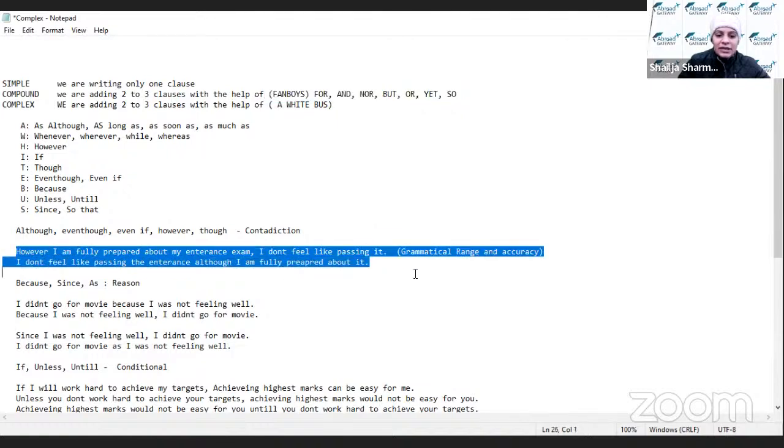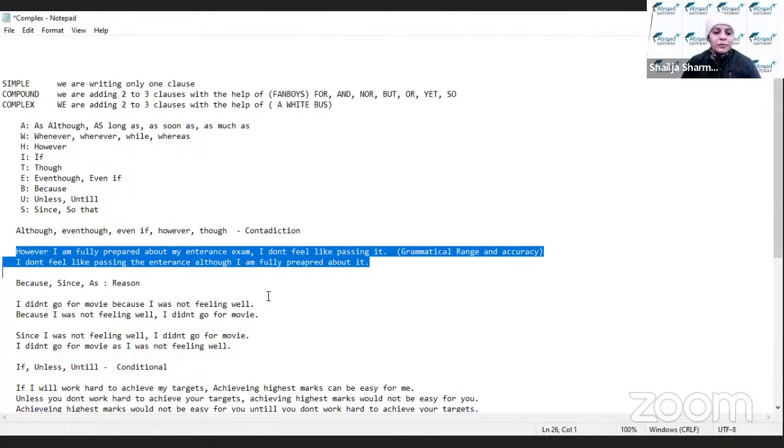So this way we can make contradiction sentences. जैसे कि यहाँ दो sentences बने, you can just read it easily and understand it. However, I'm fully prepared for my entrance exam. I don't feel like passing it. तो पहला क्लॉज आपका पॉजिटिव है और दूसरा नेगेटिव. तो ये दिमाग में रखना whenever you are making contradiction sentences, और आप ये 5 conjunctions में कोई भी एक use कर रहे हो contradiction के लिए, तो हमेशा ये दिमाग में रखना कि अगर मेरा एक क्लॉज पॉजिटिव है तो दूसरा नेगेटिव होगा, अगर एक नेगेटिव है तो दूसरा पॉजिटिव. So this way you would be using the contradiction conjunctions.